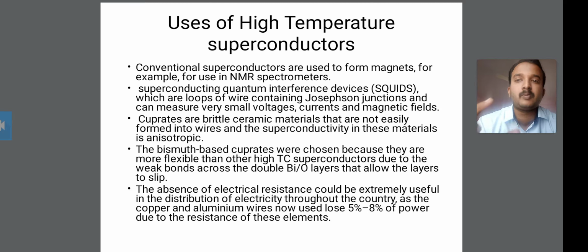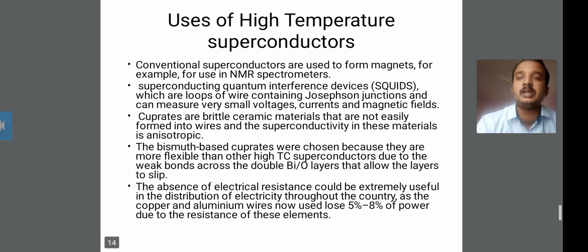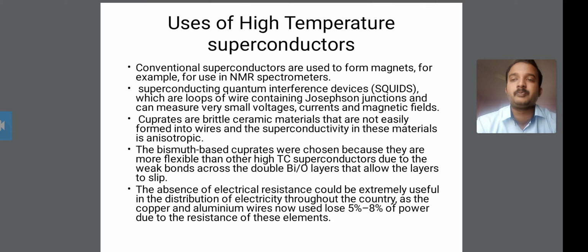This is the first use of high temperature superconductors.